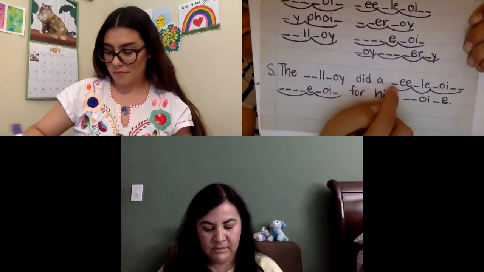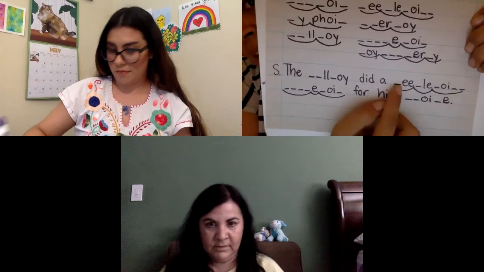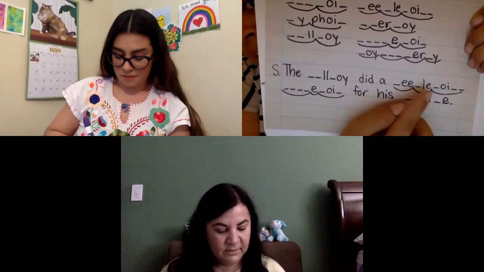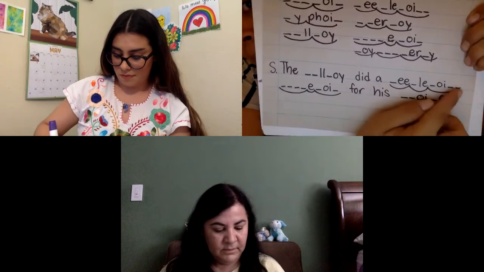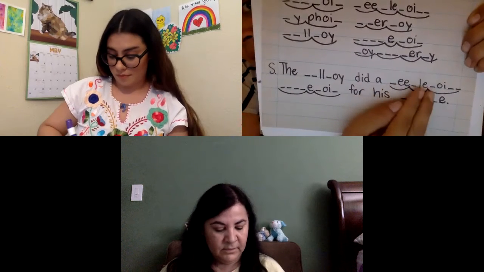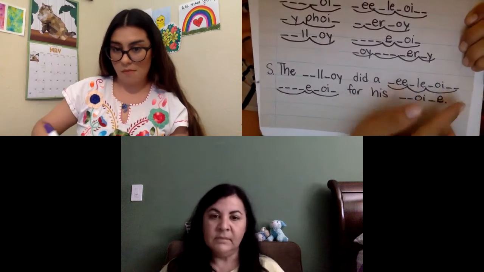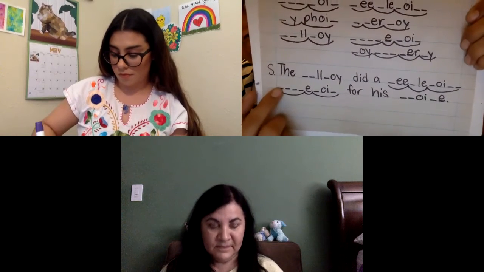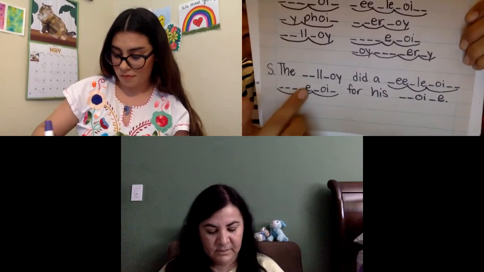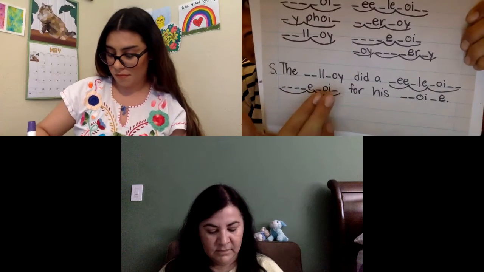Did a needlepoint. Needlepoint. Trapezoid.